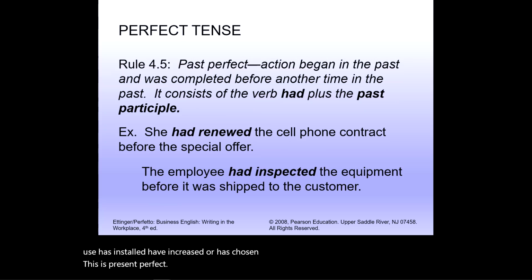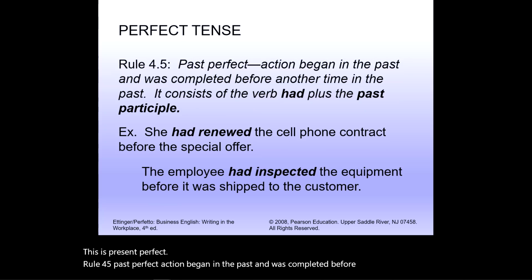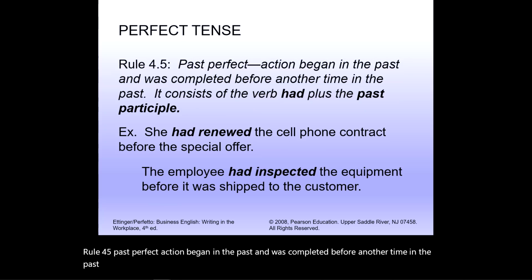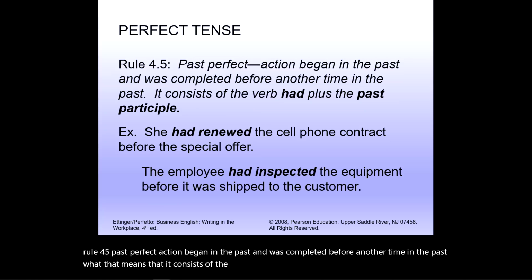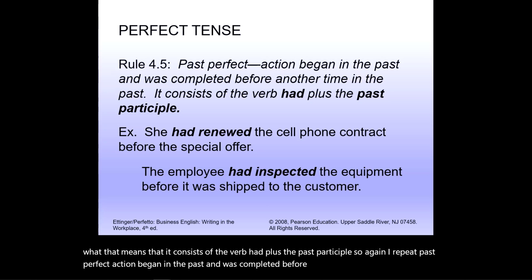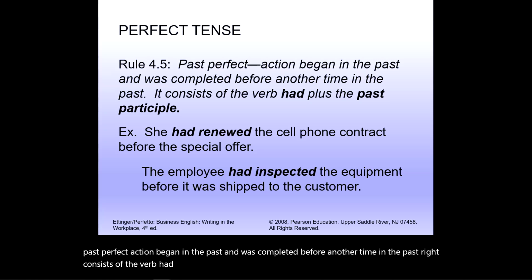Rule 4.5, past perfect. Action began in the past and was completed before another time in the past. What that means is that it consists of the verb had plus the past participle. So again, I repeat, past perfect: action began in the past and was completed before another time in the past. It consists of the verb had plus the past participle. And here we go.